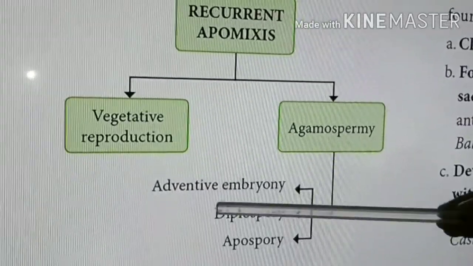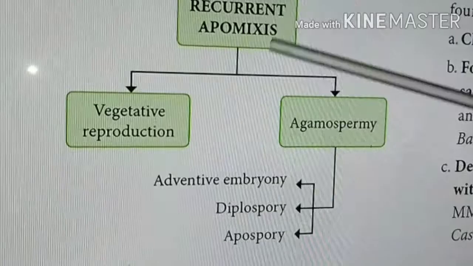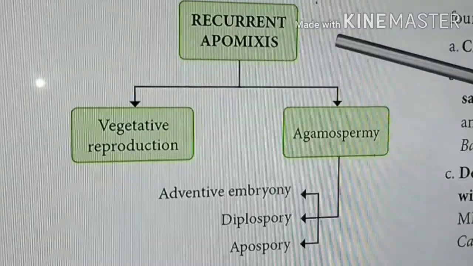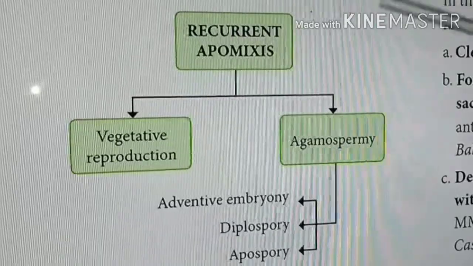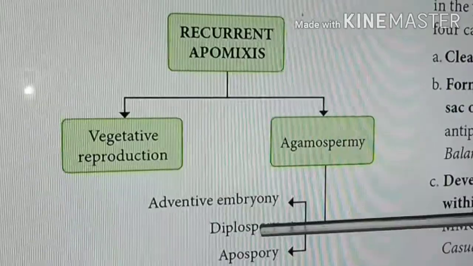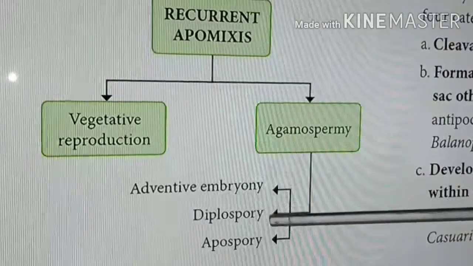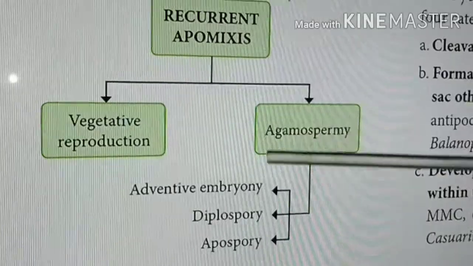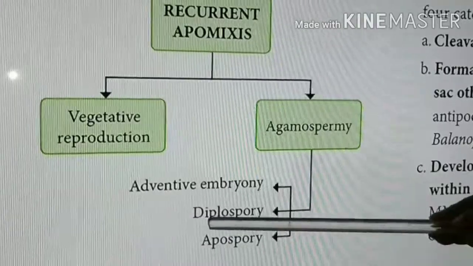The next one is called diplospory. What is diplospory? Usually inside the nucellus there is a single cell, the archesporial cell. The archesporial cell develops into the megaspore mother cell. Then the megaspore mother cell undergoes meiotic cell division to produce the embryo sac. But here in diplospory, without meiotic cell division and formation of the embryo sac, the megaspore mother cell itself produces the embryo. Such a type of agamospermy is called diplospory.